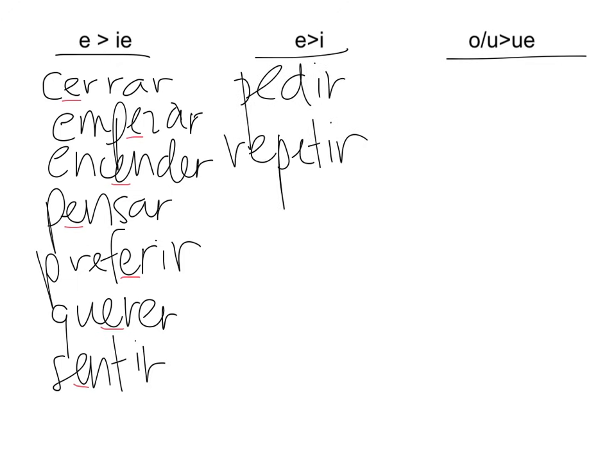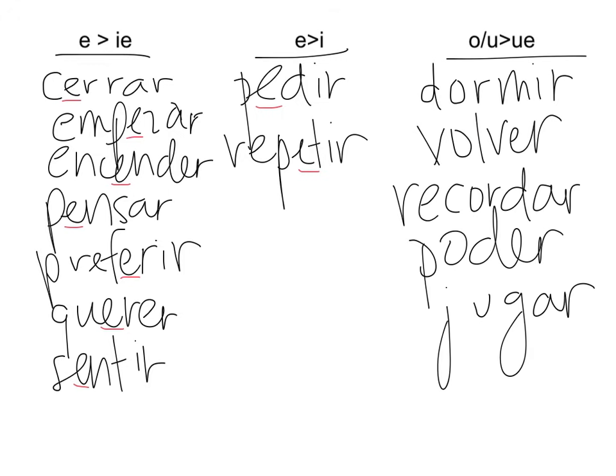For your E to I stem changers, we have pedir and repetir. Pedir, to ask for or to order, and repetir, to repeat. These are called E to I stem changers because the E is going to be changing to an I. So we're not adding an I, we're changing the E to an I. And last but not least, dormir, to sleep, volver, to return, recordar, to remember, poder, to be able to, or we would translate it as to can, and jugar, to play. So here you have either an O that's going to stem change to a UE, or in the case of jugar, the U is going to change to a UE.